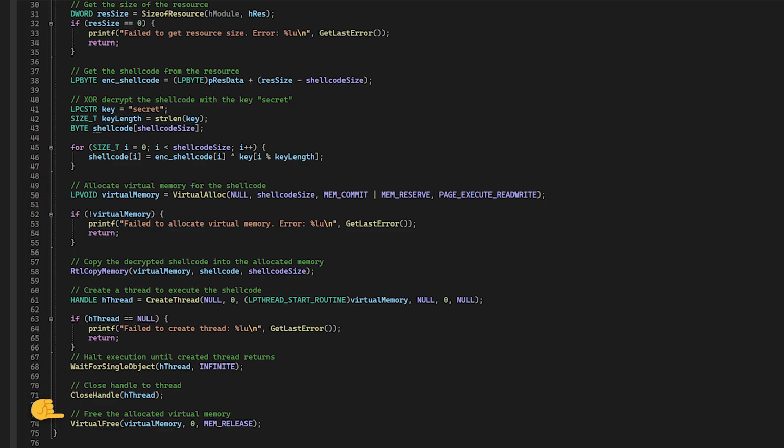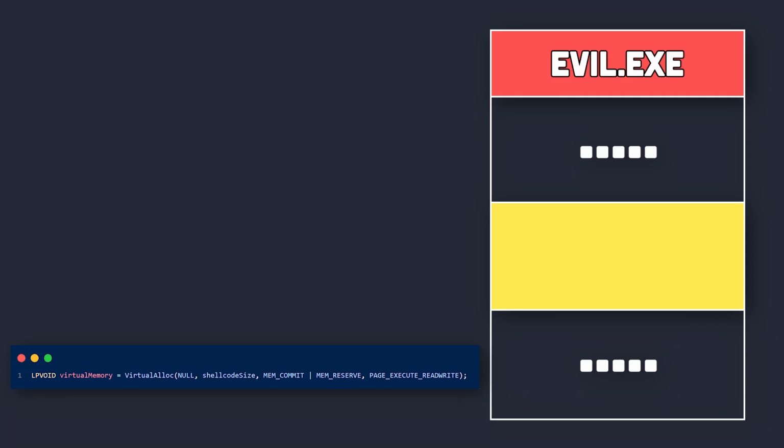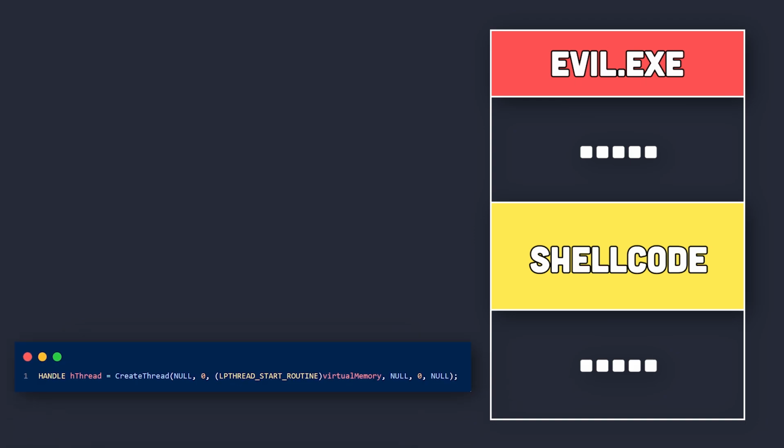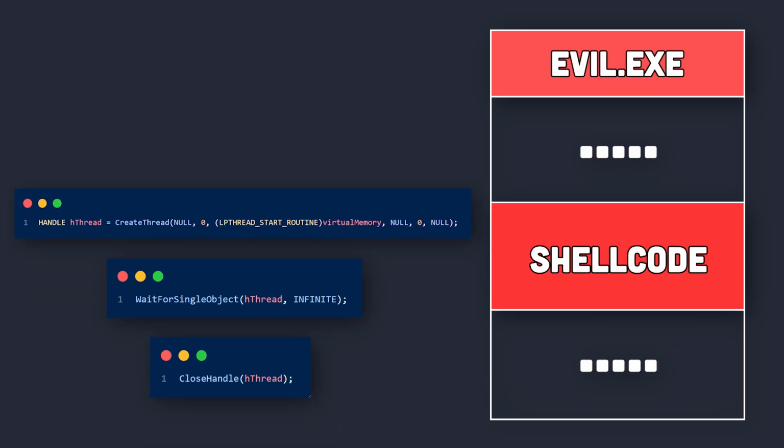Everything from here on is old news. Similar to the previous videos, we allocate enough memory for the shellcode using the VirtualAlloc API. Then we copy the decrypted shellcode to the allocated memory using the RtlCopyMemory API. Then we create a thread to execute the shellcode using the CreateThread API. And finally, we halt the execution of the program until the thread returns using the WaitForSingleObject API. And then we close the handle to the created thread using the CloseHandle API.